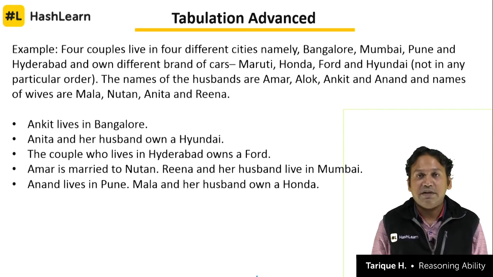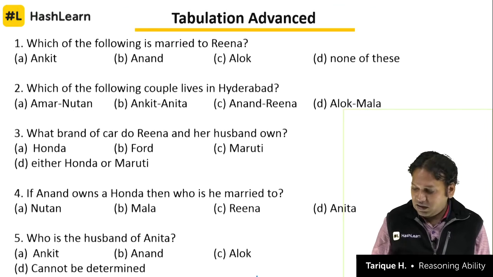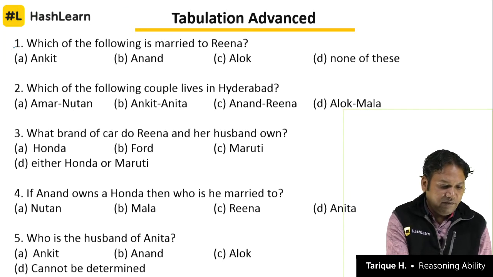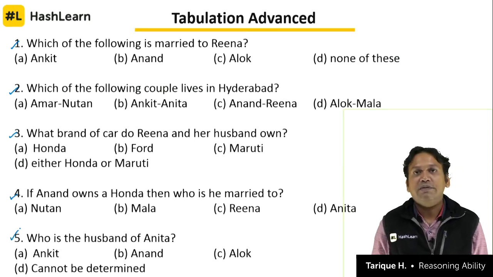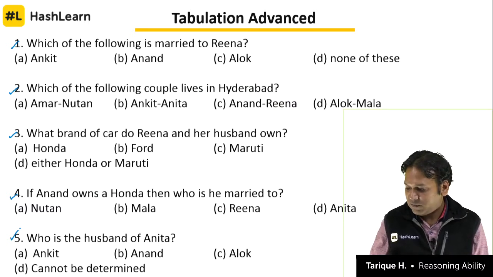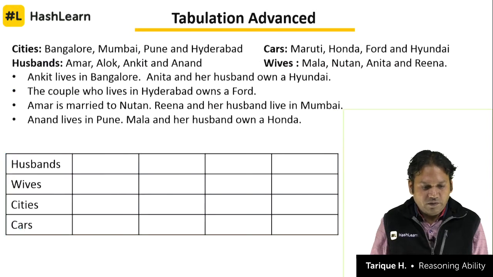So as discussed yesterday, what should be our first thing? The first thing is to look at, there are 5 questions, by the way. There are 5 questions that we can solve when we solve this particular caselet. Once we solve the particular caselet, we will get 5 marks. That is why it is considered an advanced level question. First, obviously the first step is to look at the categories.